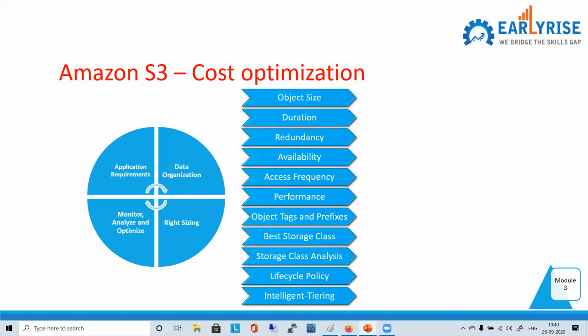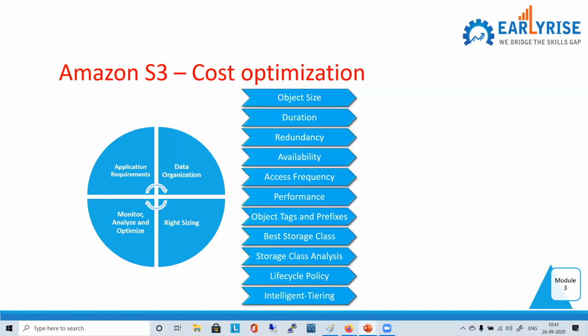Yes. Duration, for how long you want to put it there. Can it impact the cost? Yes. If you want good redundancy, can it impact the cost? Yes, of course. How? It would depend on the number of zones in terms of redundancy. If you go for one zone, less redundancy, right? Or if you go for 3 zones, it will be more. Reduced redundancy, that RRS, some obsolete option was there, not a recommended option. If you go for all those, it will be cheaper, right?